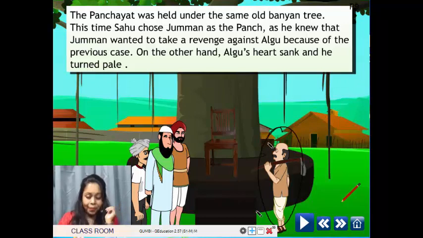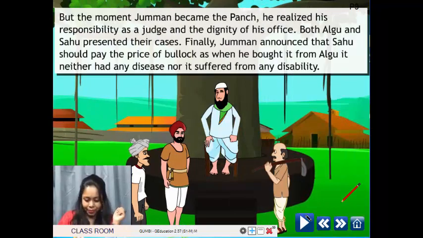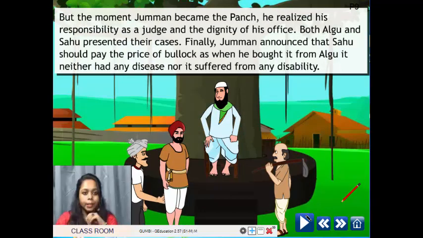Now look at Sahu, children. Sahu is so clever. He said, I don't want anybody else as the punch. I want Jumman to be the punch. Because he knew that Jumman and Algu were not good friends now, and Jumman would want to take revenge, and so Jumman would give a judgment against Algu. So Sahu has taken Jumman as the punch. But Algu felt very bad. He knew that Jumman would want to take revenge now. Let's see what happens.